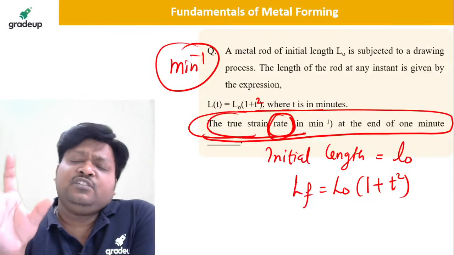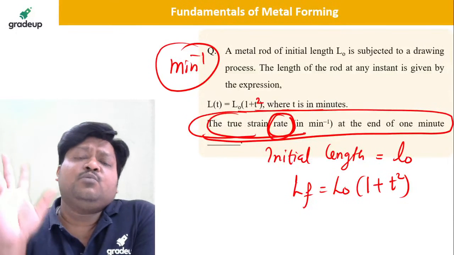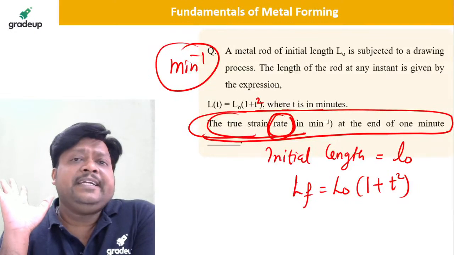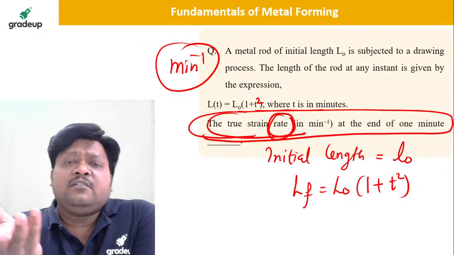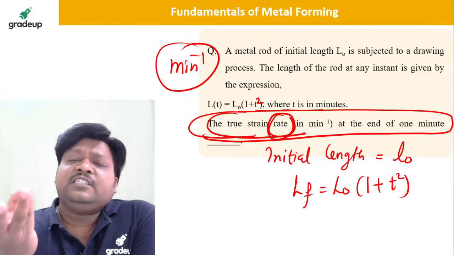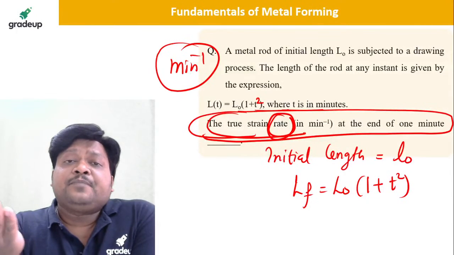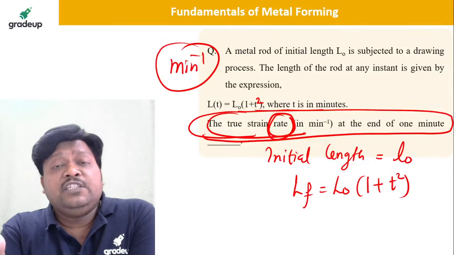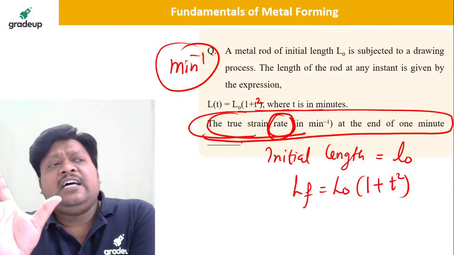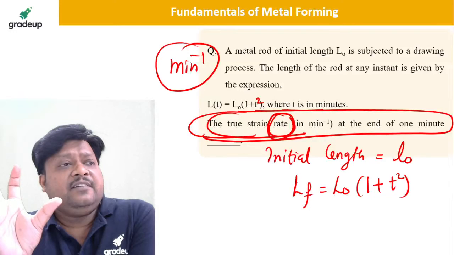On rolling, you will find at least one question. And of course there are other metal forming processes like tube drawing, wire drawing, then the extrusion process, and forging. Yes, these are the bulk deformation processes.